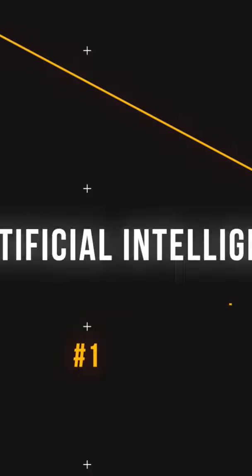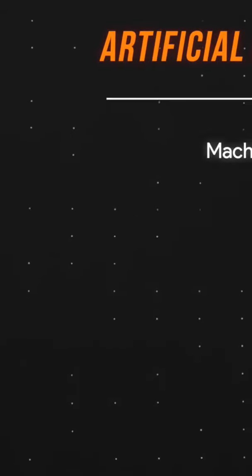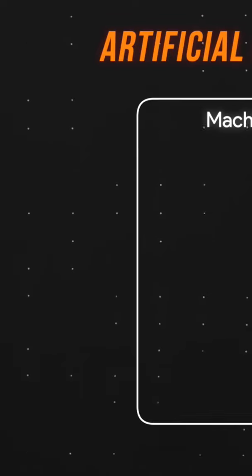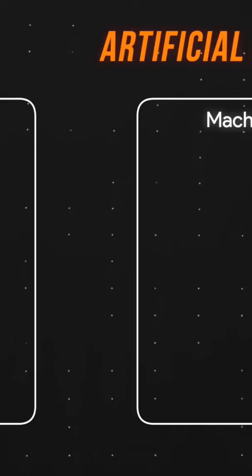So, starting with the broadest possible question, what is artificial intelligence? It turns out, and I'm so embarrassed to admit I didn't know this, AI is an entire field of study, like physics. And machine learning is a subfield of AI, much like how thermodynamics is a subfield of physics.